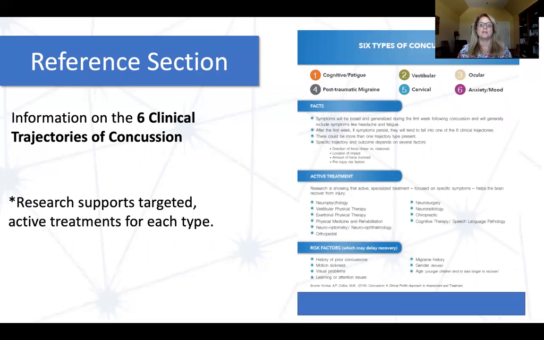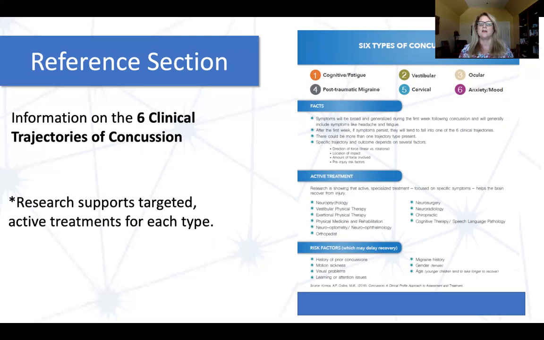Next is information on the 6 types of concussion. Please watch that video for more information about it. Here, I just want to let you know that this document is here in the reference section, and it goes through the 6 types of concussion. On one side, it's a great infographic by the University of Pittsburgh Medical Center. You can take a look at it in the toolkit.